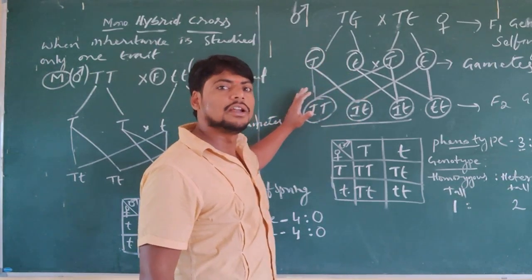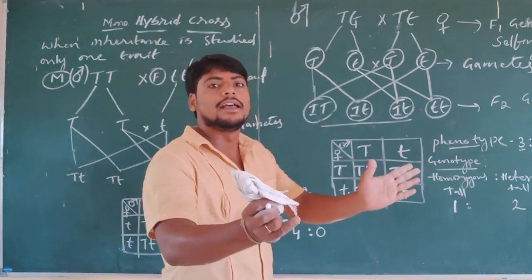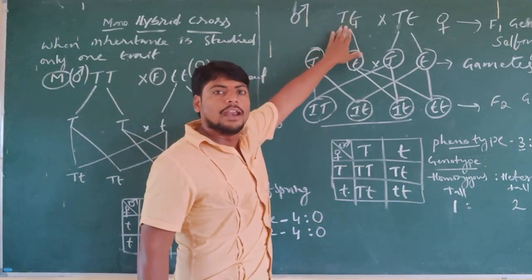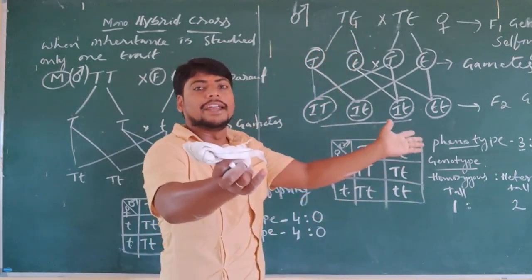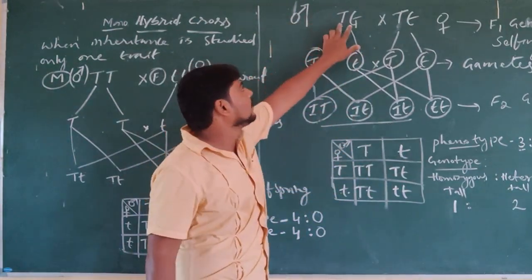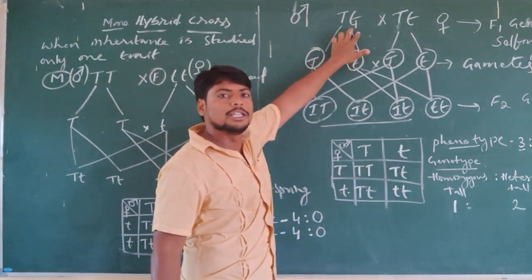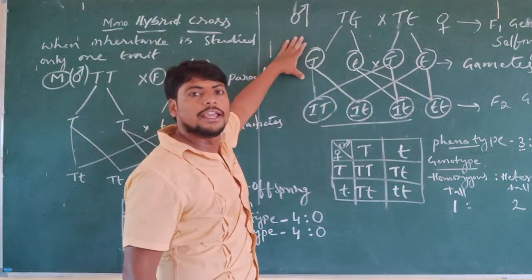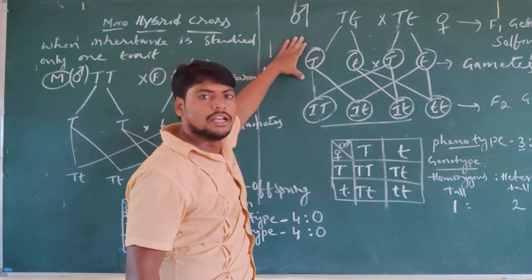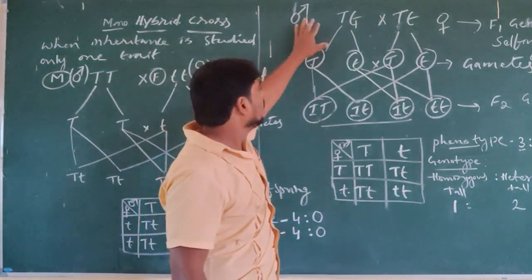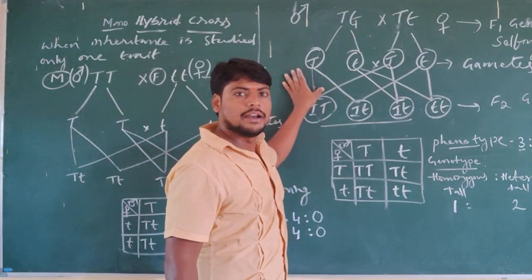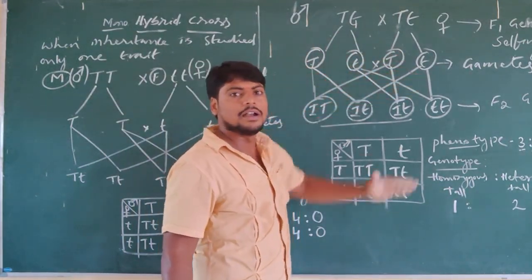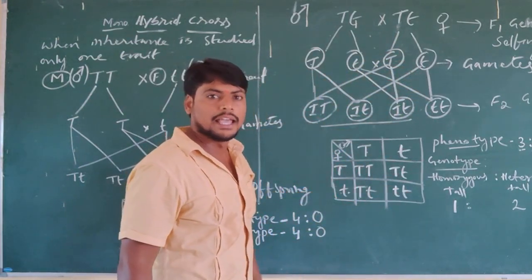And the law of segregation. What is the law of segregation? Segregate means separate. So during gamete formation, from the pair of alleles, each allele is segregated, separated. See, from the capital T small t pair, the alleles are going to be separated and distributed to the gametes. Each allele is equally distributed to the gametes. This is the law of dominance and the law of segregation.